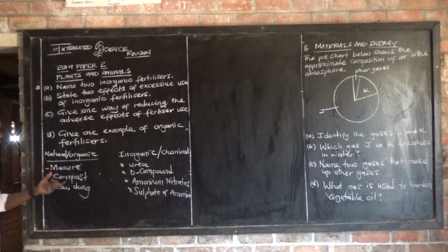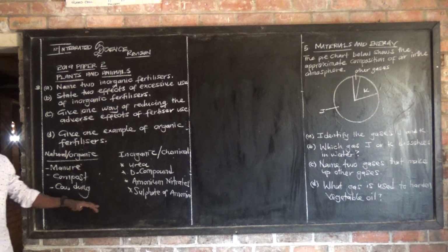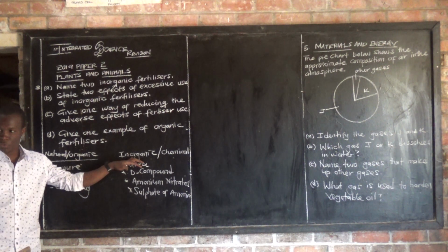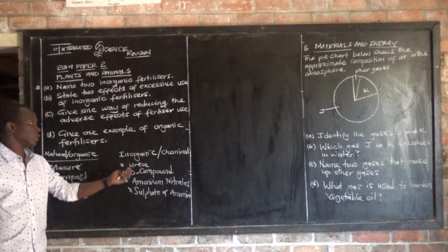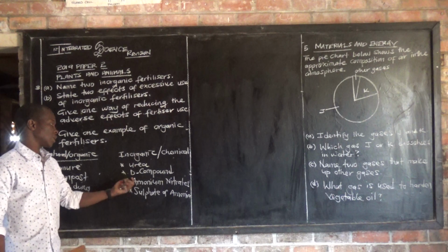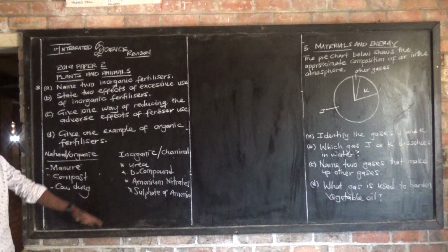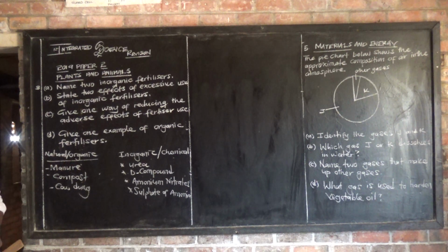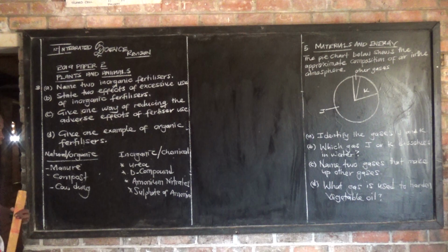So these are examples of organic fertilizers. Inorganic: urea, D compound, ammonium nitrates, sulfate of ammonia. Organic: manure, compost, cow dung and others.